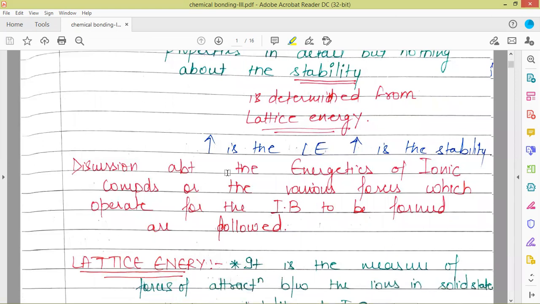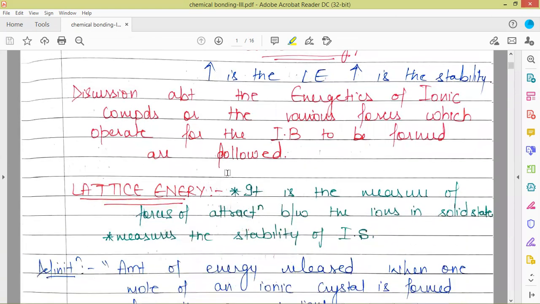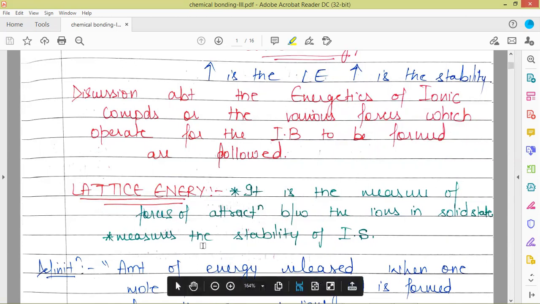So let's get started. First of all, we need to know what lattice energy is. It is a measure of force of attraction between the oppositely charged ions in solid state. Lattice energy measures the stability of the ionic solids.